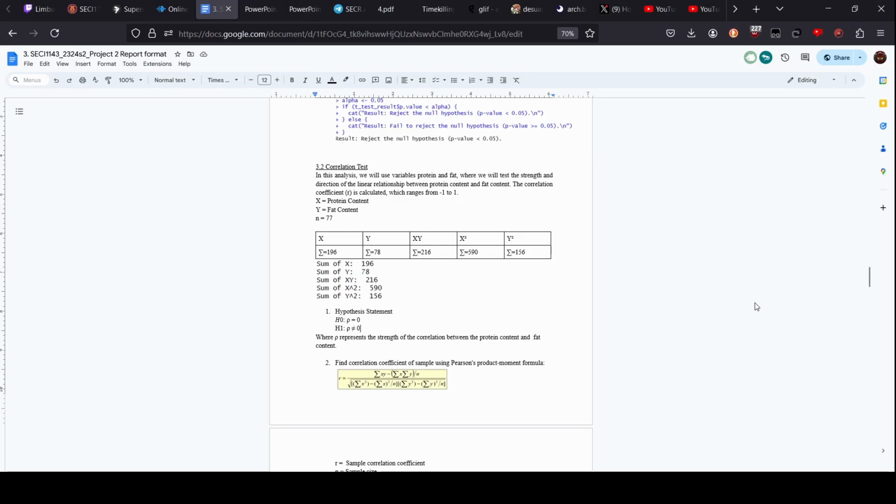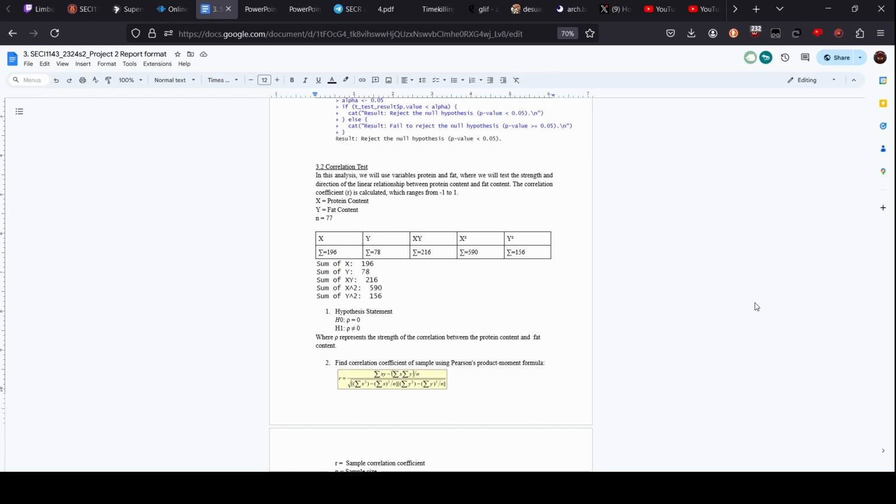Okay, today I'm going to talk about the correlation test. In this analysis, we will use variables protein and fat, where we will test the strength and direction of the linear relationship between protein content and fat content. The correlation coefficient R is calculated, which ranges from negative 1 to 1.